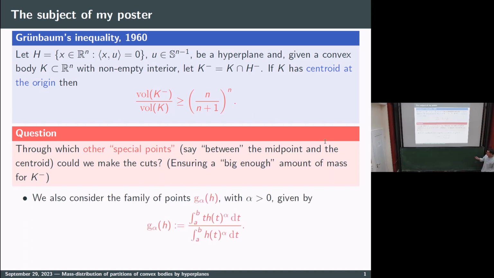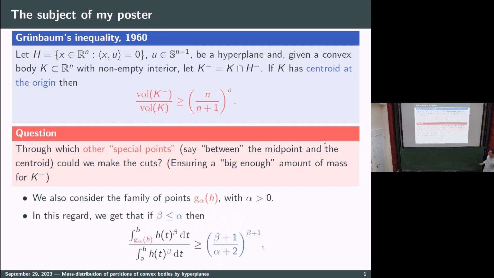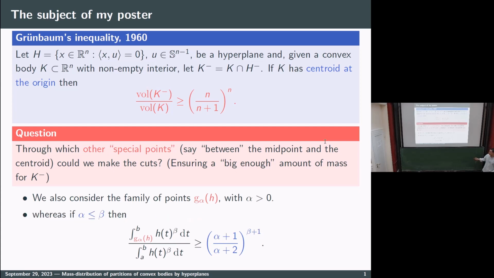Inspired by those examples, we introduce this family of alpha power centroids, where H is a non-negative concave function. Using this family of points, we managed to obtain a Grünbaum type inequality for the integral of the function H. Remember this non-negative concave function, where, as you can see here, it appears raised to the power of some parameter beta. This is just to have an inequality which is as general as possible. And as you can see as well, the quantity that we obtain depends on whether beta is smaller than alpha or alpha is smaller than beta.